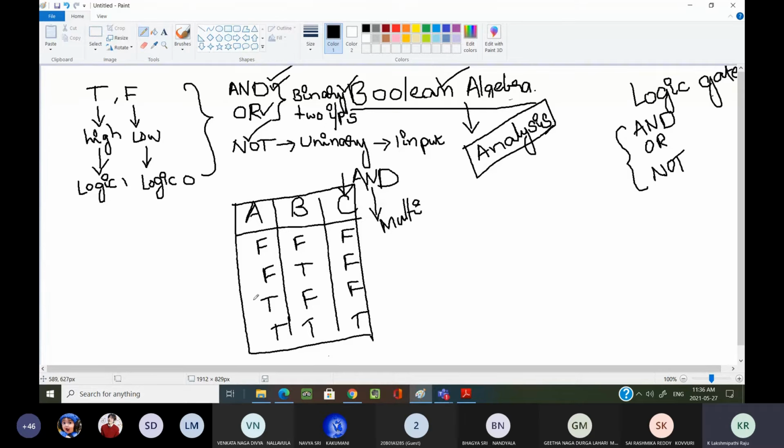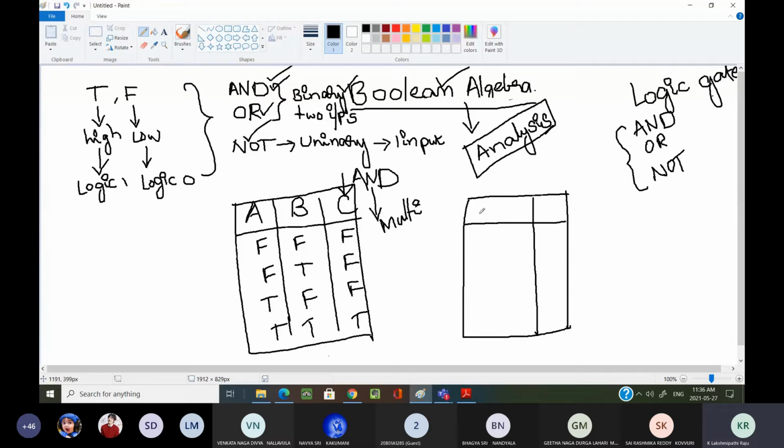Now in place of these true and false values, if you take binary 0 and 1, then it is better understood by each and everyone. If I consider zeros and ones here, why? Because if it is a multiplication, you can clearly understand. P, Q, and R is my output. The two inputs are 0 0, 0 1, 1 0, 1 1. These are my four combinations of inputs.